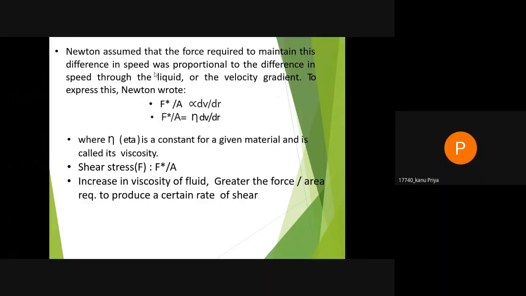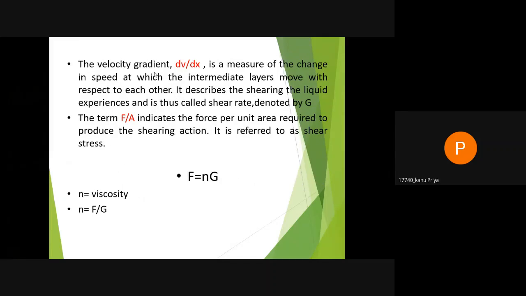To express this, Newton wrote F star upon A is directly proportional to dV upon dr. F star upon A is equal to eta dV upon dr, where eta is a constant of a given material and it is called viscosity. Shear stress F is equal to F star upon A. The greater the viscosity of a liquid, the greater the force per unit area required to produce a certain rate of shear. The velocity gradient dV upon dx is a measure of the change in speed at which the intermediate layers move with respect to each other.